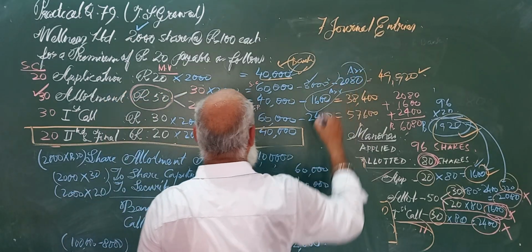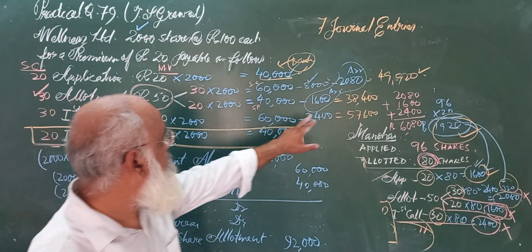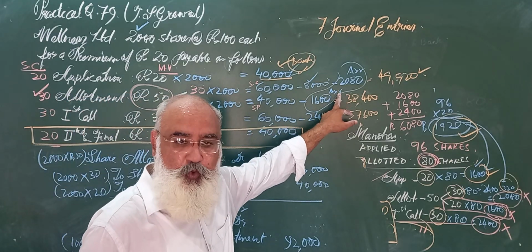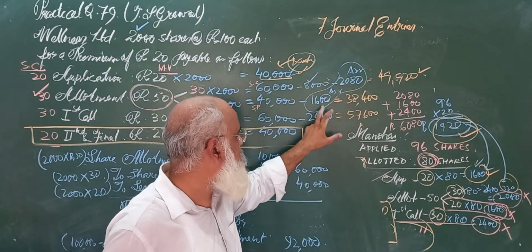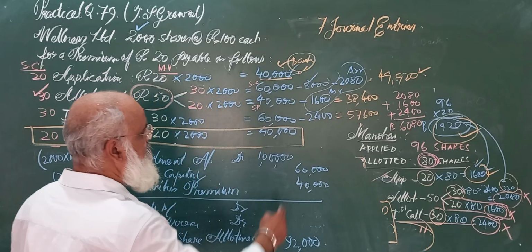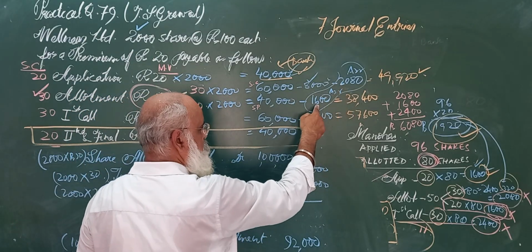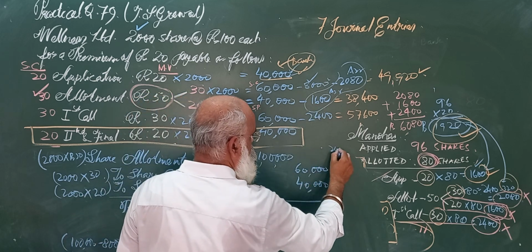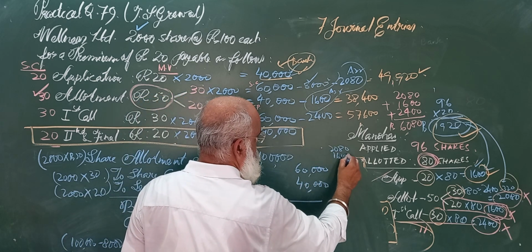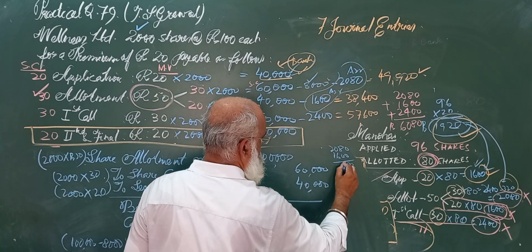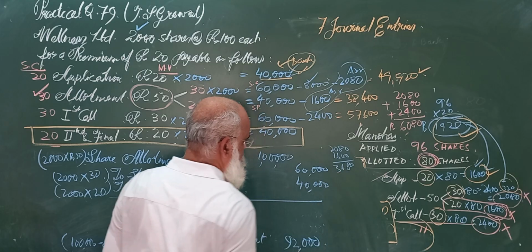Okay, this is your area of allotment. This is very important. This is where students make mistakes. In allotment, this Mr. Manohar has not paid 2080 plus 1600. So 2080 and 1600, you roughly calculate how much it will be.